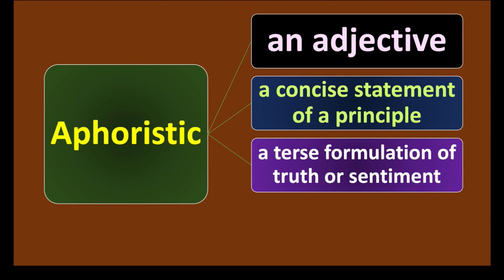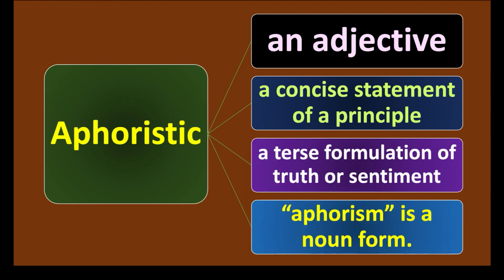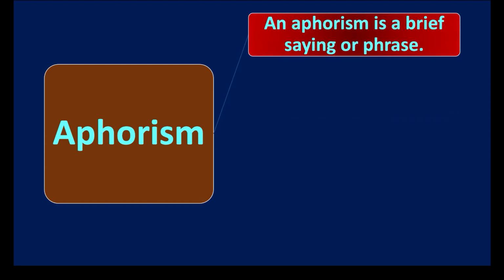any aspect of life. And its noun form is aphorism. So aphorism is the noun form of this word aphoristic. Now we continue our discussion. Aphorism. What does it mean? An aphorism is a brief saying or phrase.